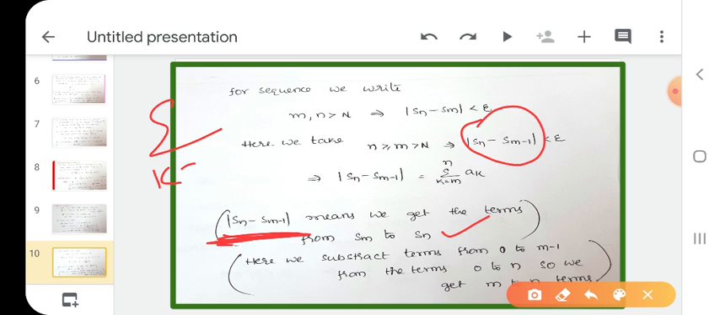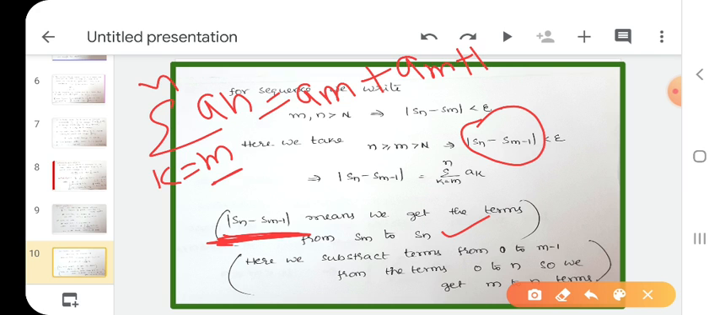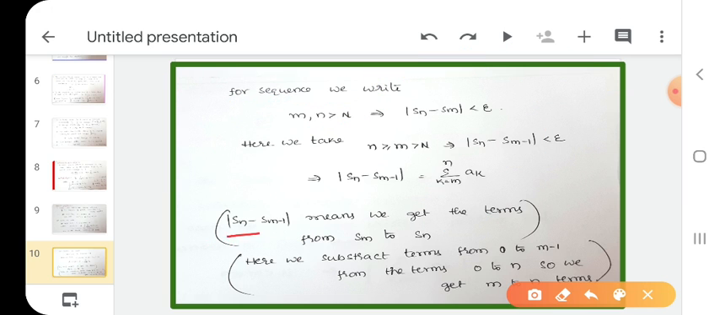This is our series, k equals m to n an. The terms start from am, am plus 1, am plus 2, and so on. What is the first term? The first term is am. What is the second term? Am plus 1, and so on. The last term is an. So we get values from am to an, that means the terms from Sm to Sn. See here. Summation k equals 0 to n means, what are the values here?